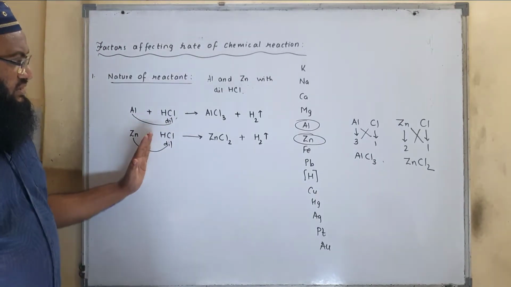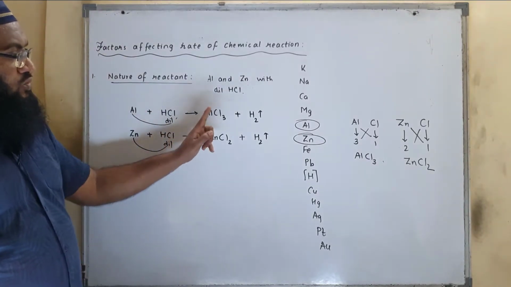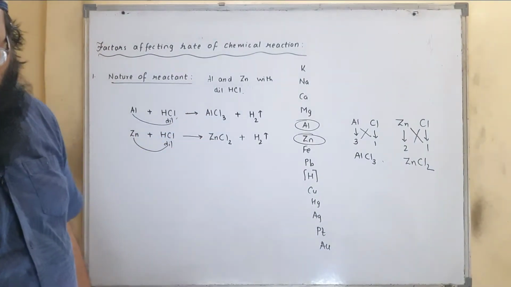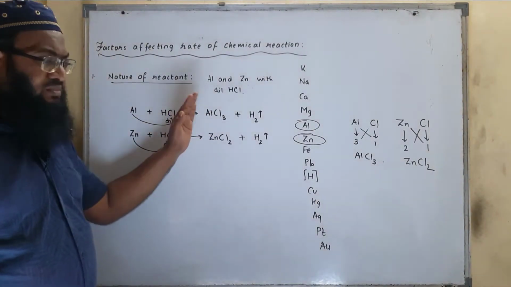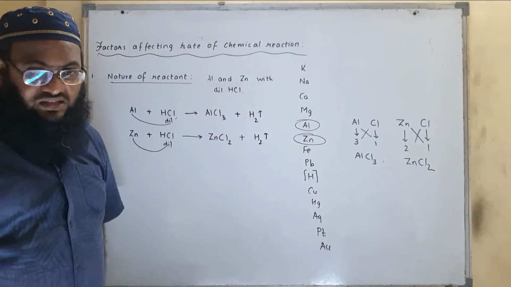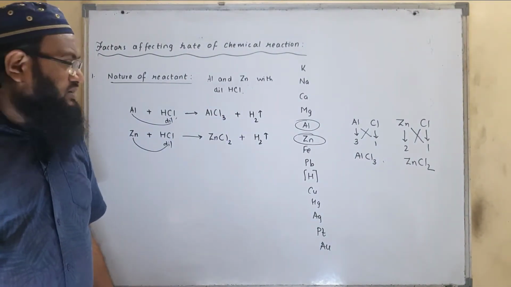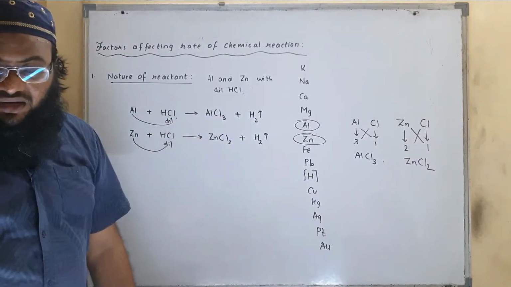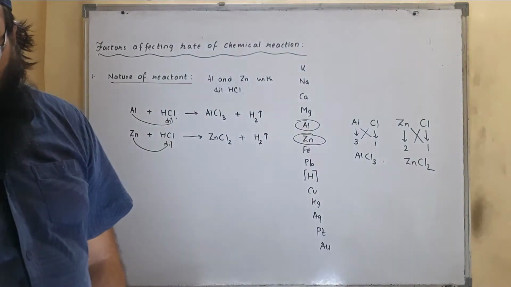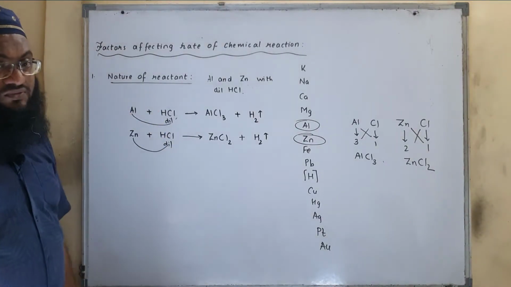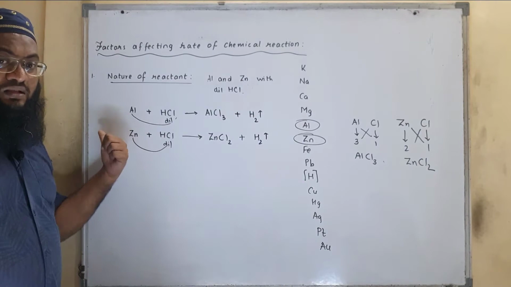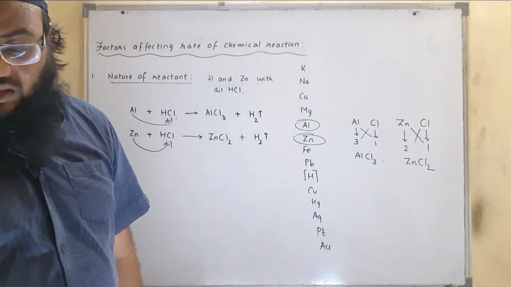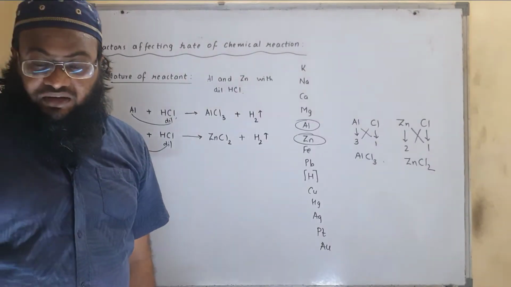Both aluminium and zinc react with dilute HCl to form their water soluble salts, and hydrogen is liberated. But we can see that the reaction of aluminium is faster compared to zinc metal.